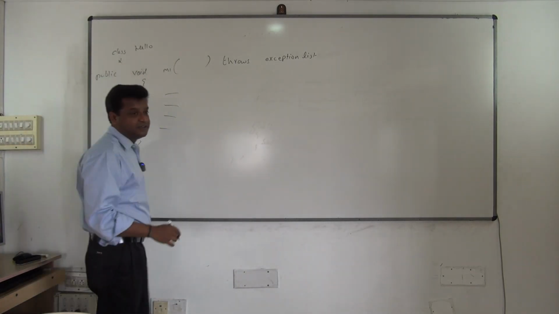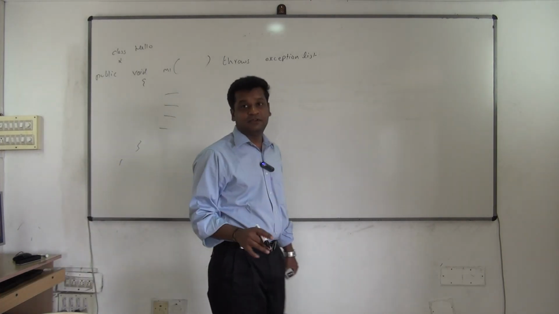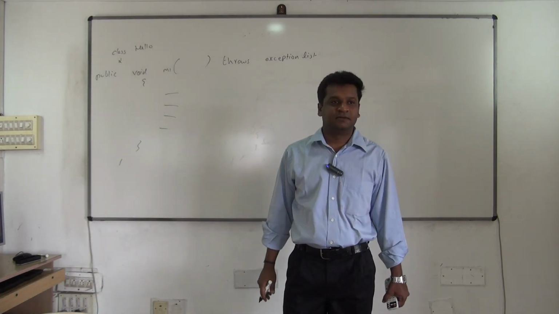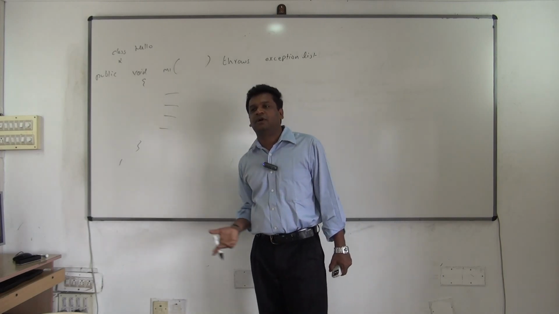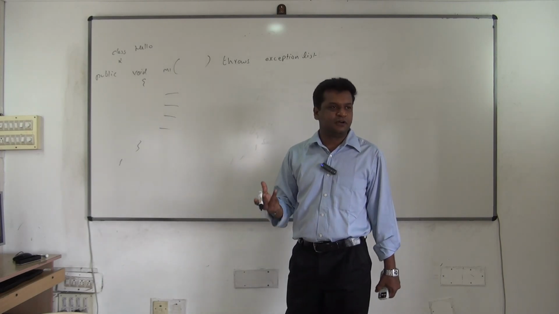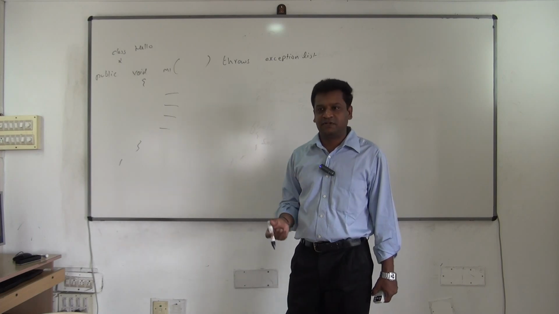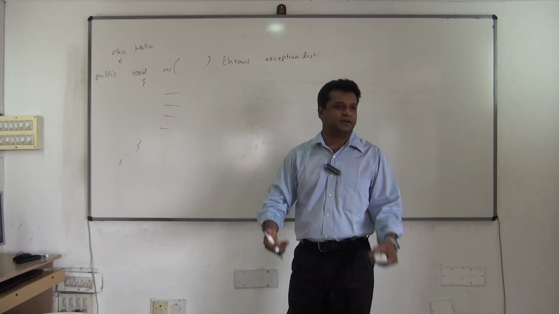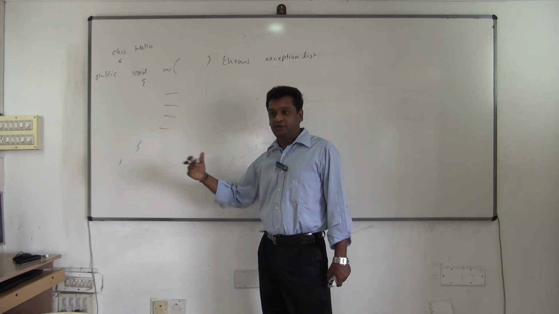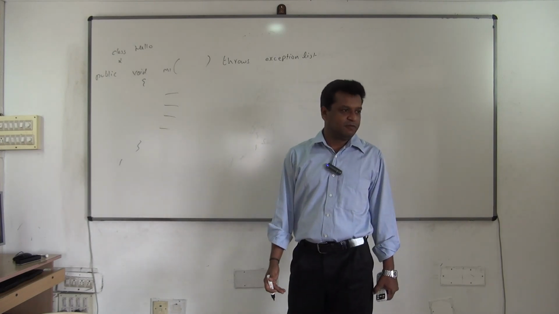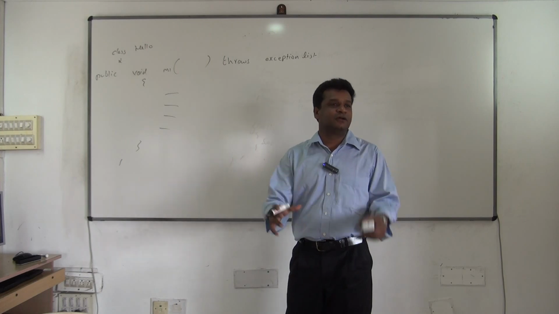On top of that, you'll have access specifiers. Sometimes you might make this method static also, if your method is not working on an instance variable. If it is not using the instance variable value, you'll make it static also. So writing a method is an art. Until and unless you understand this full logic, you cannot write logic here. Are you following now? So this is how you actually write logic.